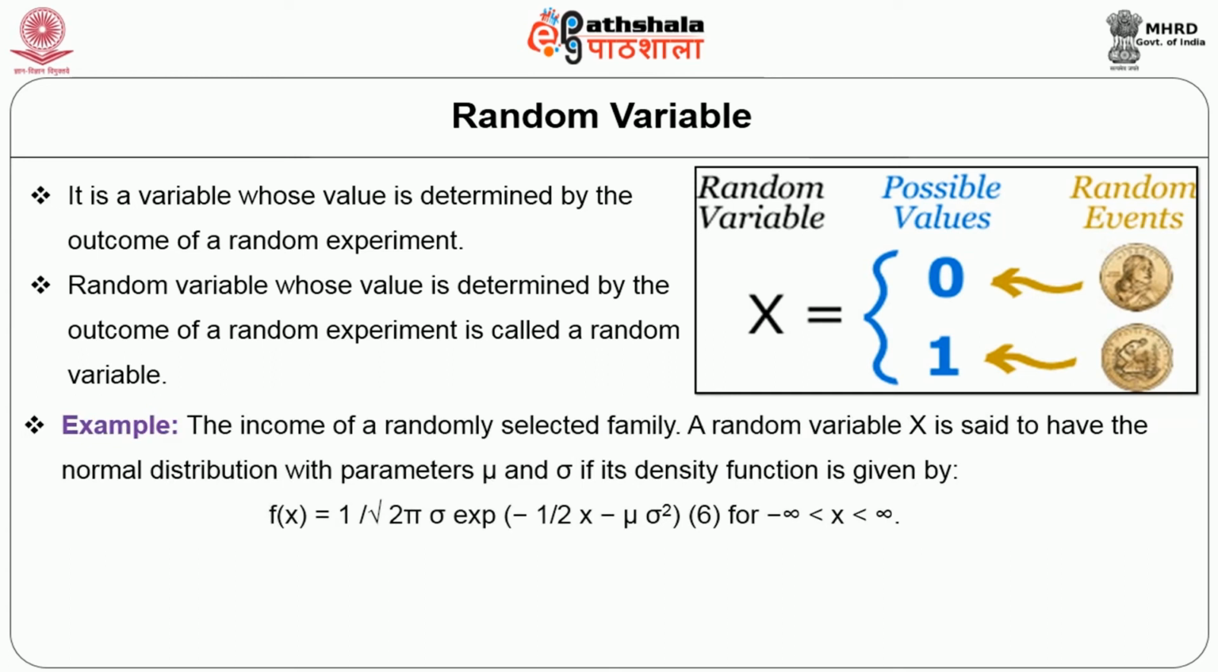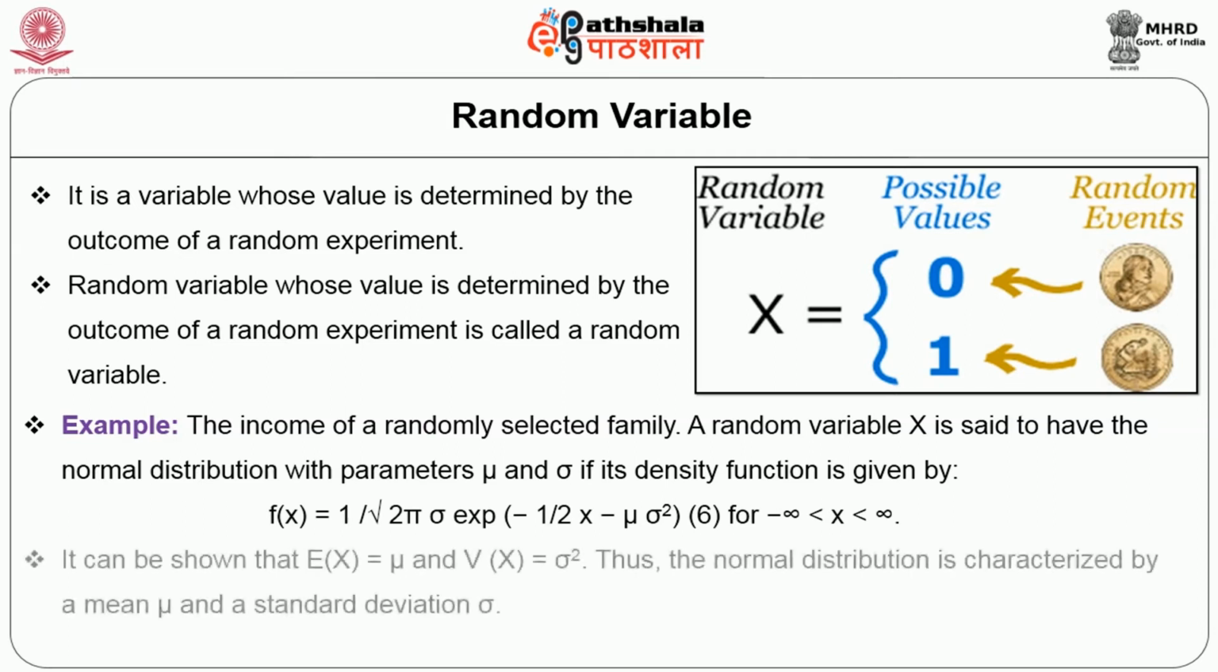For example, a random variable, say x, is said to have the normal distribution with parameters mean and standard deviation. Its density function is given by f of x equal to 1 divided by the square root of 2 pi times the standard deviation. The mean may be -1 or 2, depending upon the definite population and indefinite population. It can be shown that the expected value is equal to the mean and the variance of x is equal to the standard deviation squared. The normal distribution is characterized by the mean and the standard deviation.